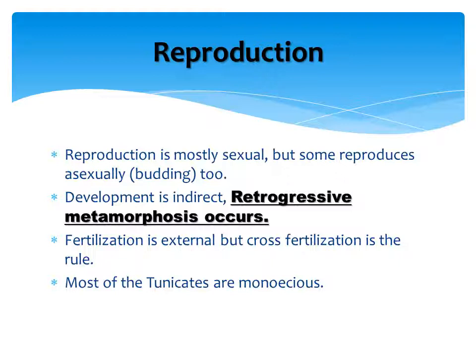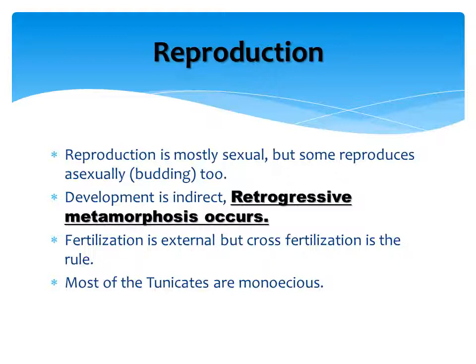But in case of retrogressive metamorphosis, the larva is very much advanced, but after the metamorphosis, the adult loses all its advanced characters which are possessed by the chordates. We will discuss this retrogressive metamorphosis in detail in the next video. Very important. This can be asked as a 10 marks question. So I will be taking this as the next chapter.